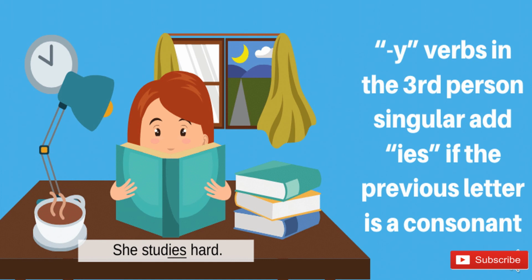Now what are consonants? Consonants are those alphabets which are not vowels, right? And if there is a vowel before y, then we simply add s only. Right, my dear students?